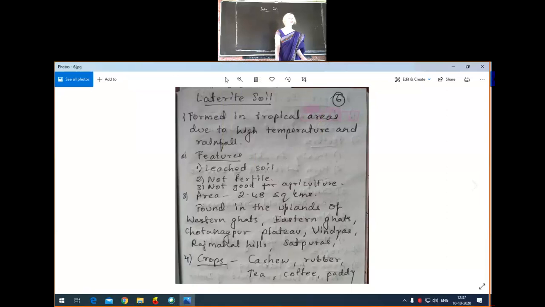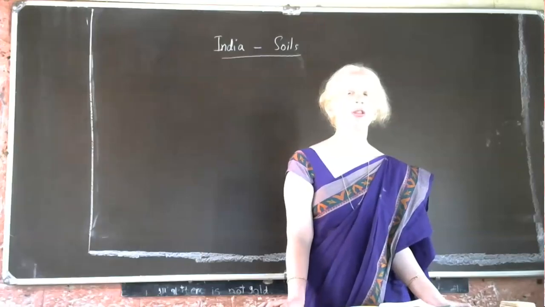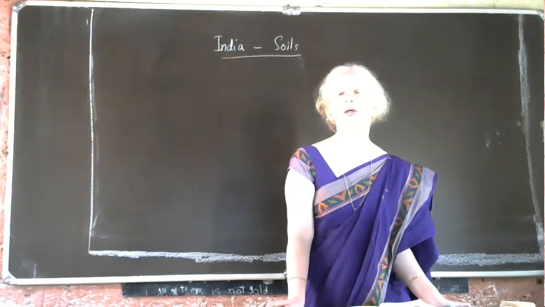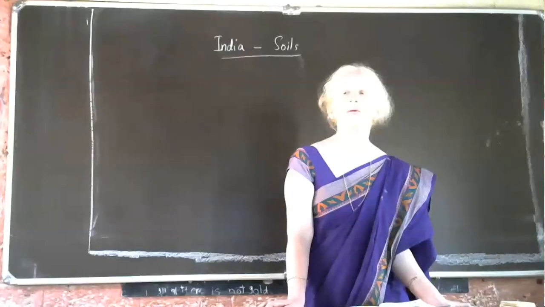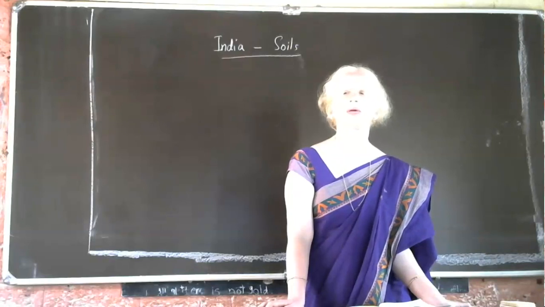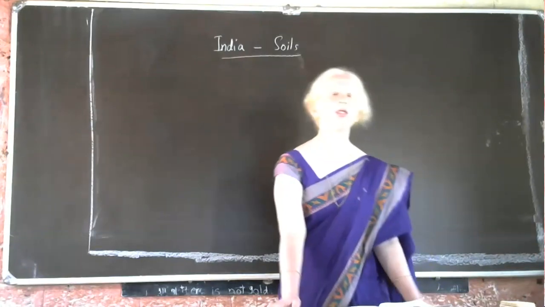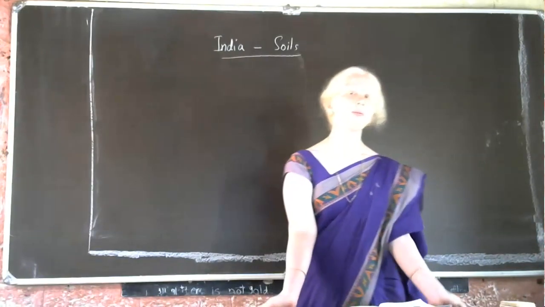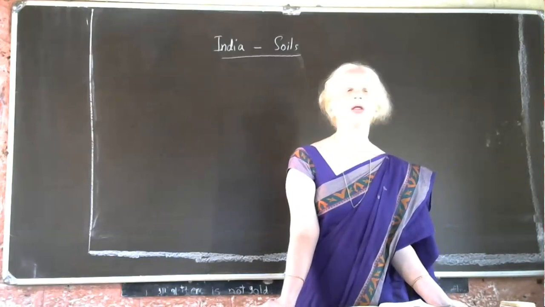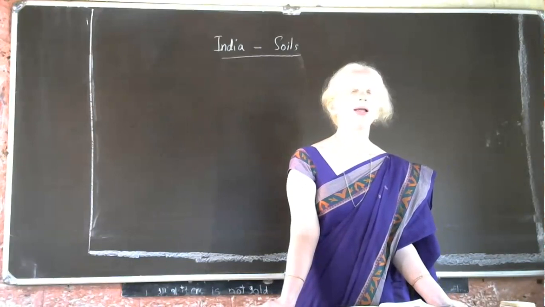Tell me the features of black soil. Which are the different features of black soil? Who will tell me? Nitin? Tell me the different features of black soil.